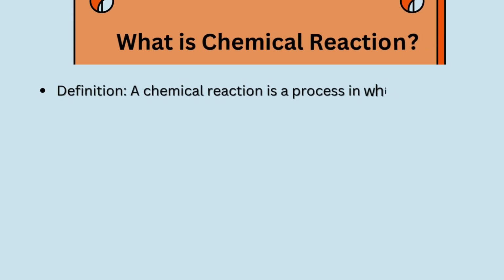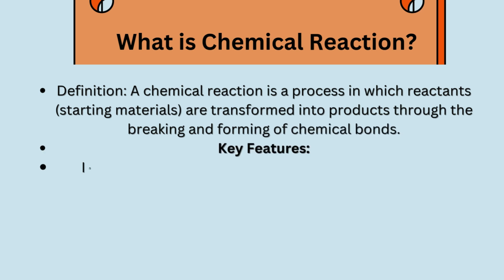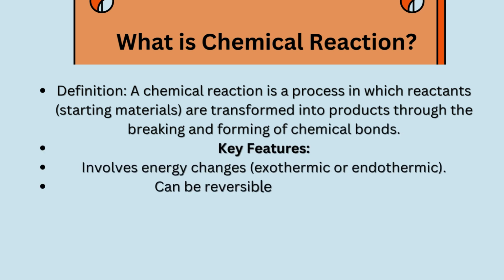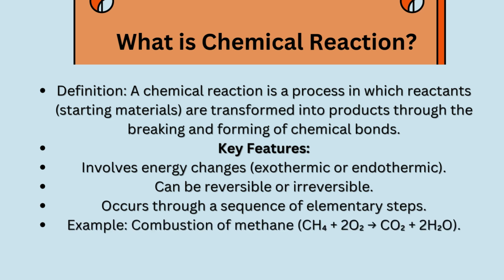Combustion of methane is an example of an irreversible exothermic reaction in which carbon dioxide and water are formed and a lot of heat is evolved.